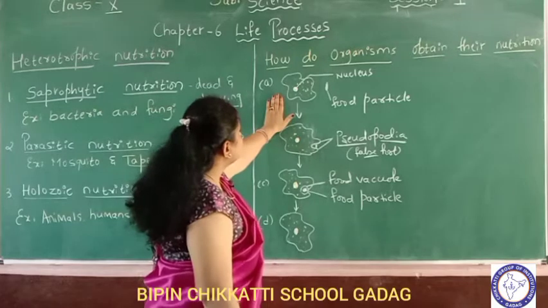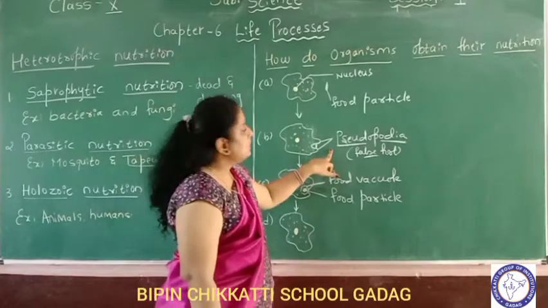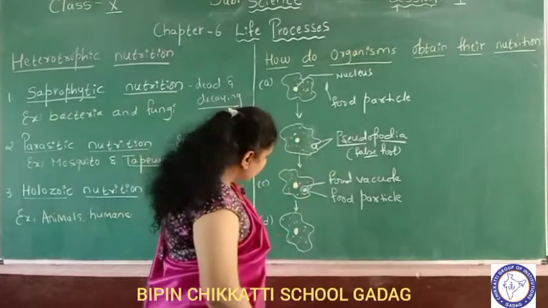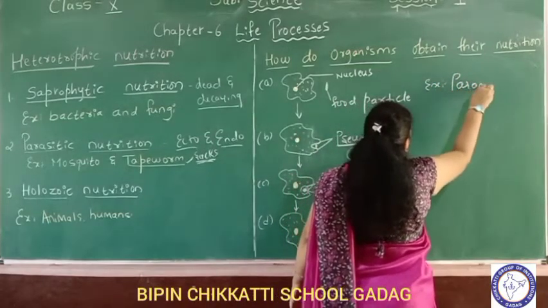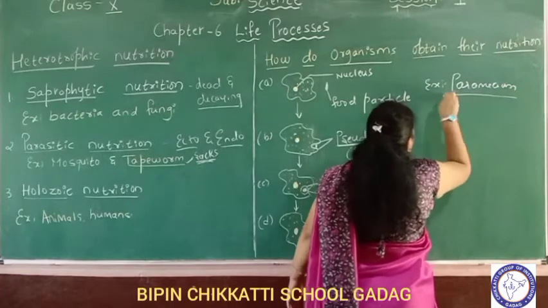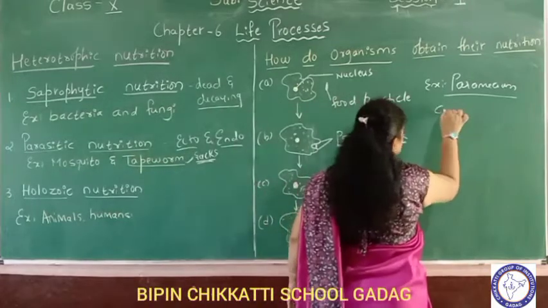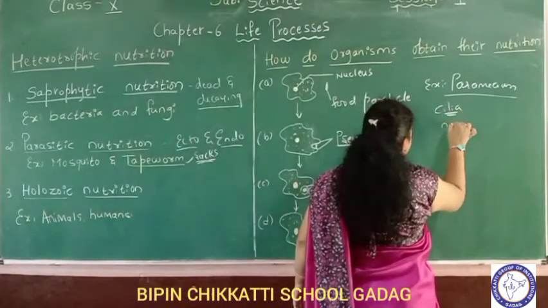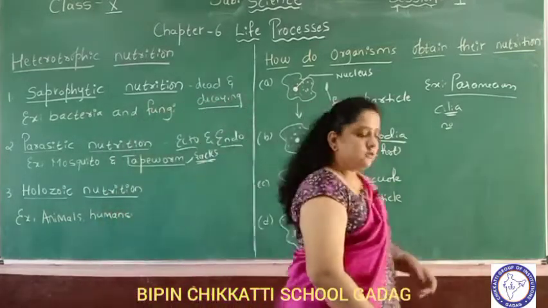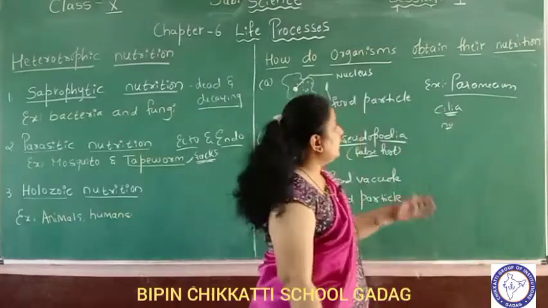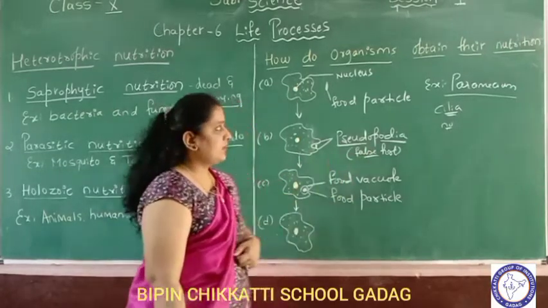So in amoeba, we have seen that they obtain nutrition with finger-like projections called pseudopodia. Another example of this kind of organism is paramecium. Paramecium is also a unicellular organism. It obtains food by cilia. There are numerous cilia on their body which are moving around, which helps in capturing the food in paramecium. So cilia are also locomotory structures, but they help in obtaining nutrition also in these animals called paramecium.